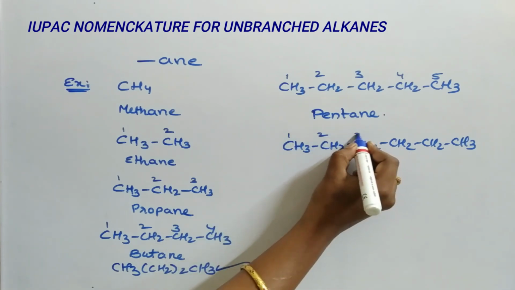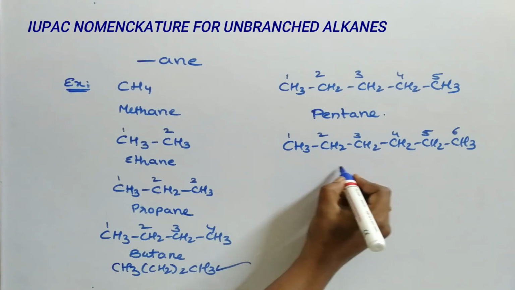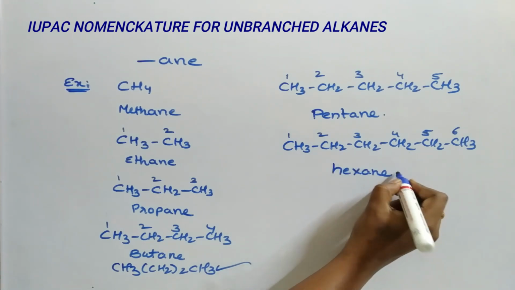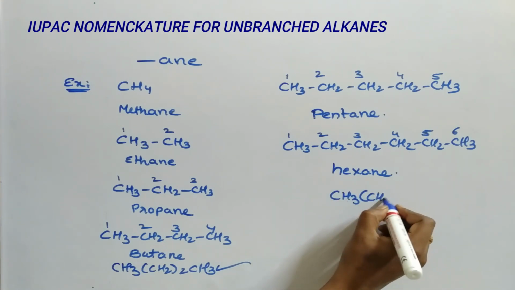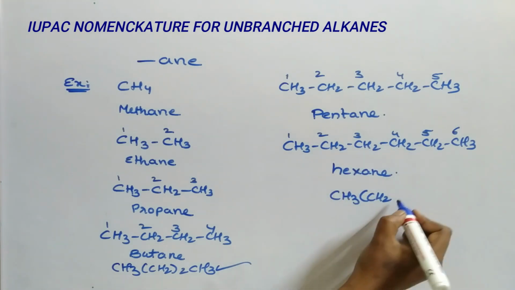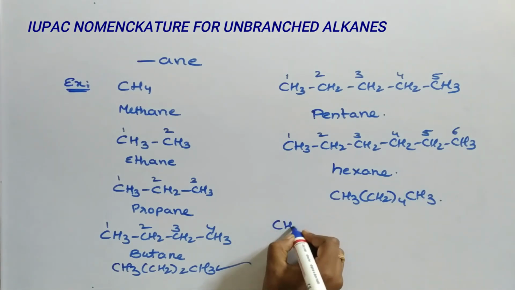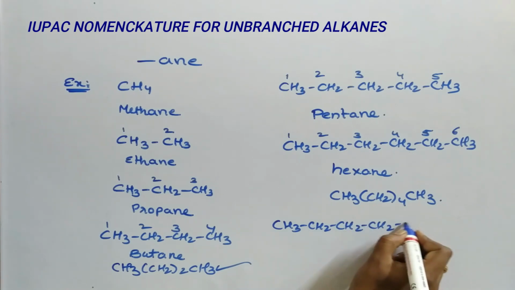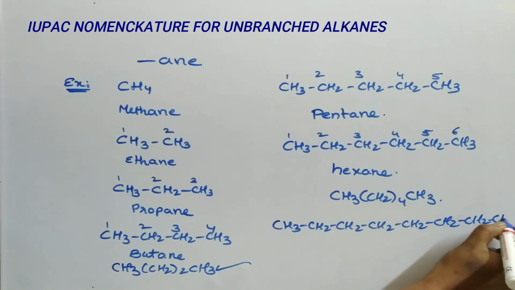Next, CH3-CH2-CH2-CH2-CH2-CH3. 1, 2, 3, 4, 5, 6 carbons means hex. Hexane. So it can also be written like this: CH3, CH2 taken 4 times, CH3.